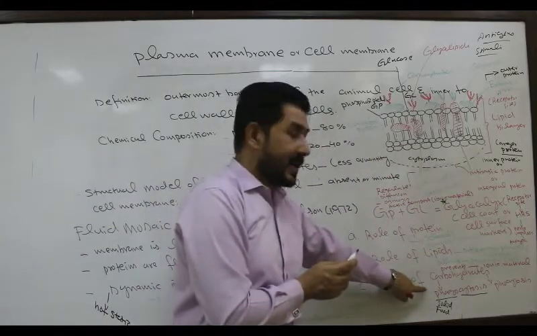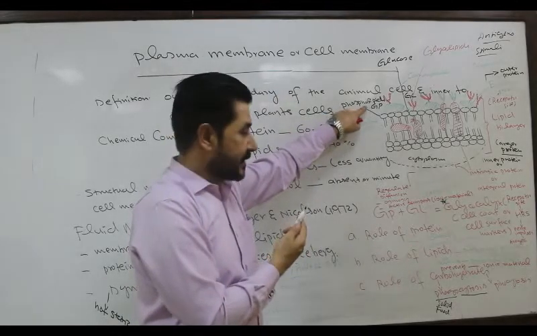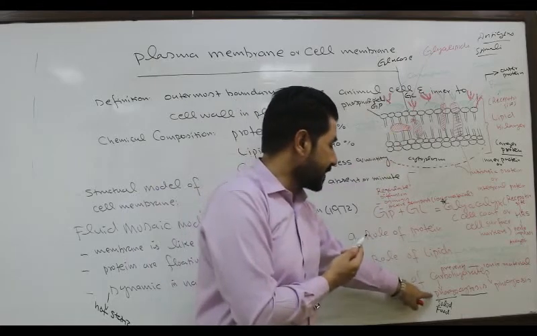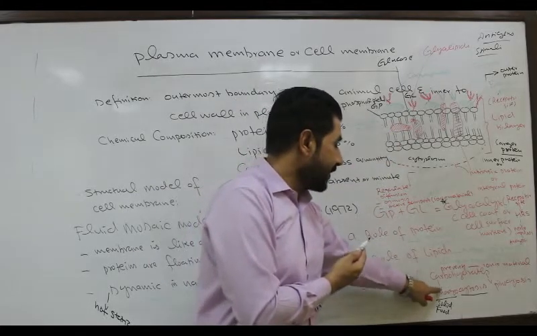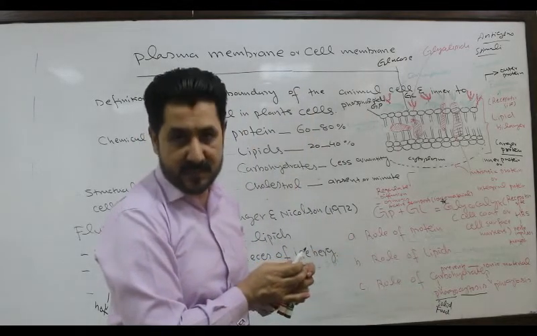So when the incoming material is in the form of solid food particles, the cell membrane engulfs these food particles, and this phenomenon is called phagocytosis. Phagocytosis means cell eating process.